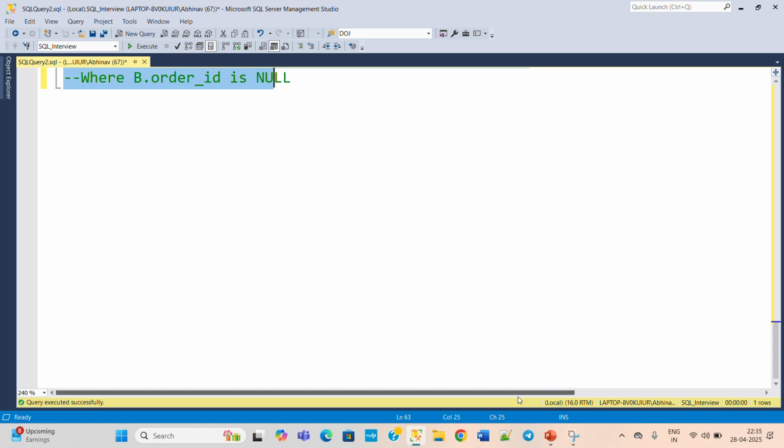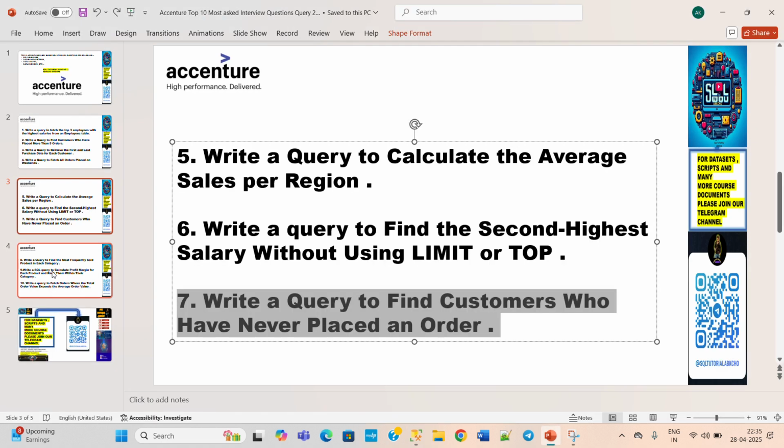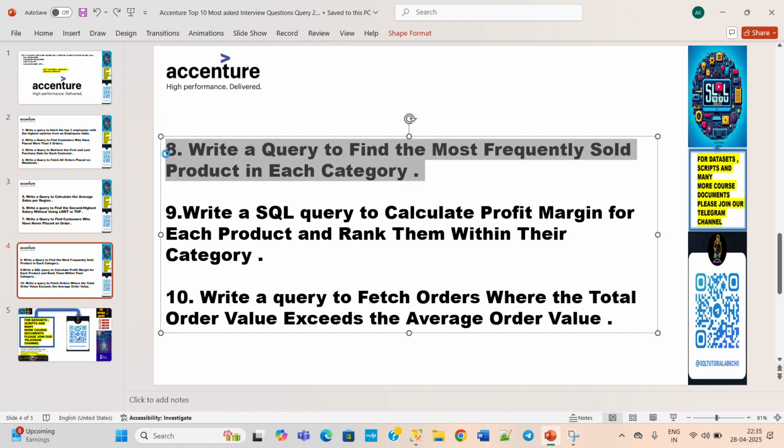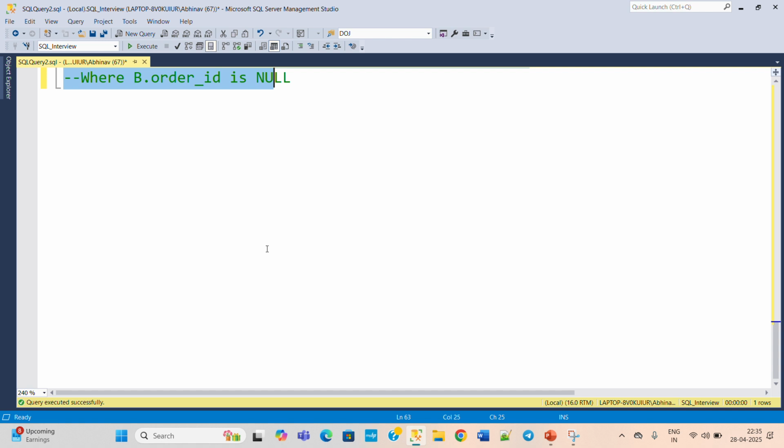So next we have the eighth question, and this is a very important question and very hard question also. So write the query to find the most frequently sold product in each category. Okay, so copy this and move on to SSMS.